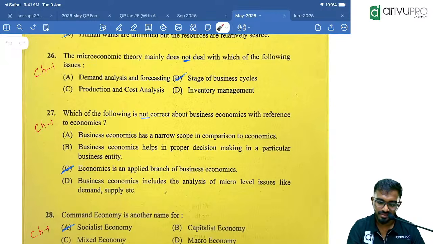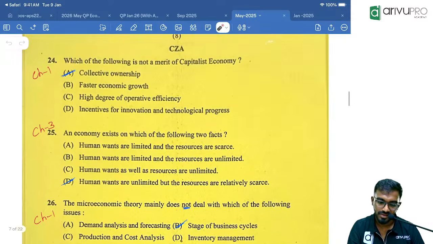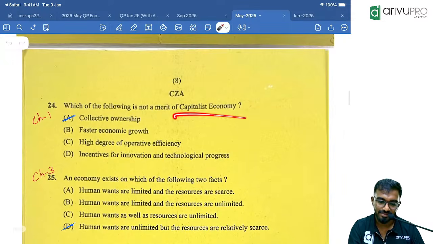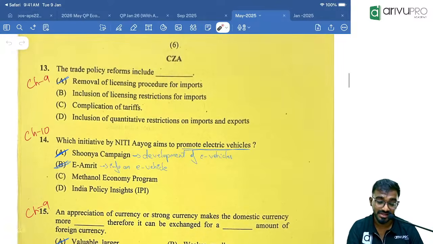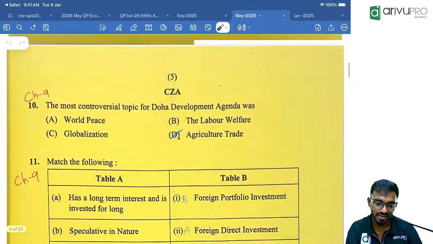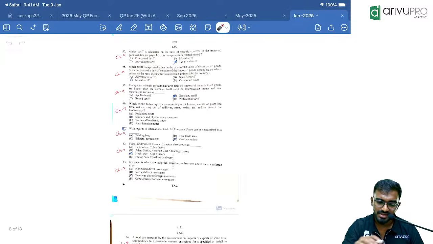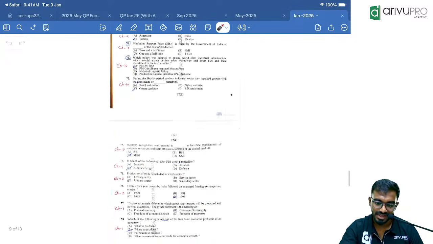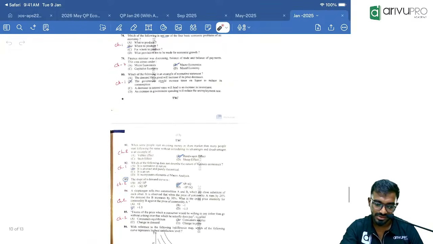Okay, business economics question. Again socialistic economy questions; we already did this. Capitalistic question again. There is one question they have merged with chapter 9, I guess. Anyhow, when we are doing chapter 9, we will get to know that question, no problem. They can merge this particular topic with any chapter: positive and normative statement, consumer sovereignty question.